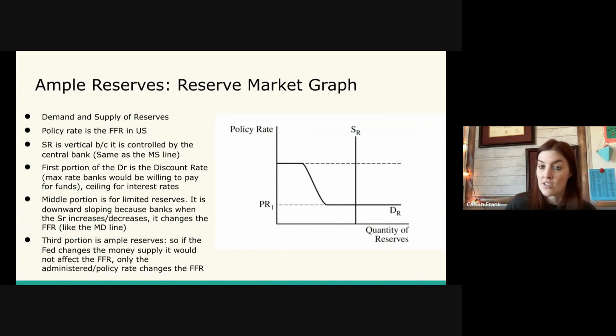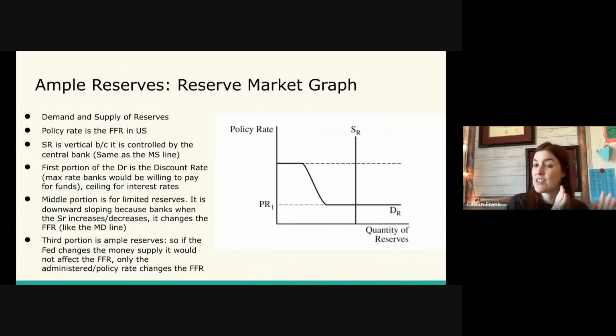The Europeans call the federal funds rate the policy rate. So College Board has now started taking policy rate and using it interchangeably with federal funds rate. So now you have to know policy rate and federal funds rate can be used interchangeably, and College Board will use both. So this graph has policy rate, but by policy rate, it really just means federal funds rate.